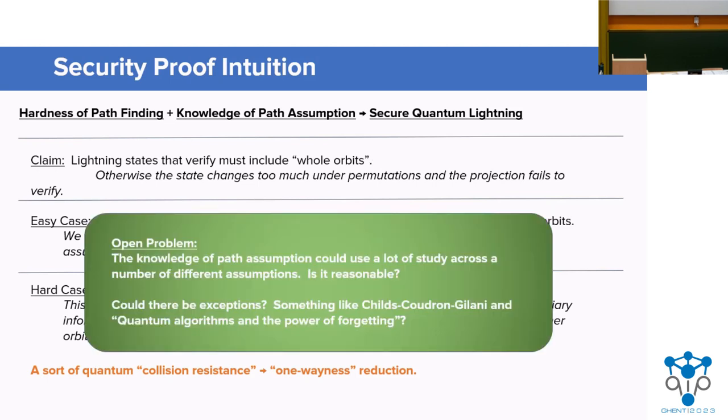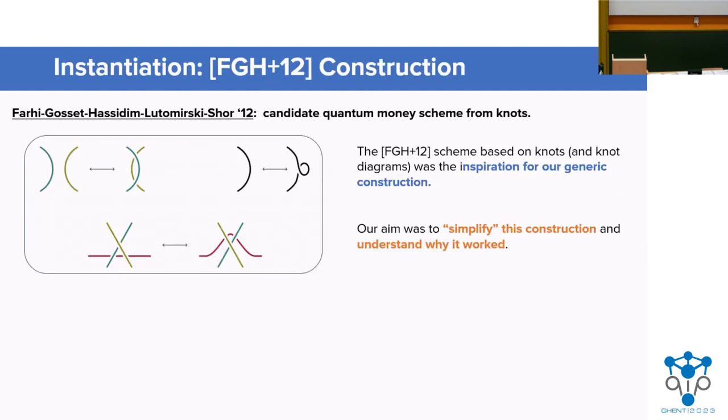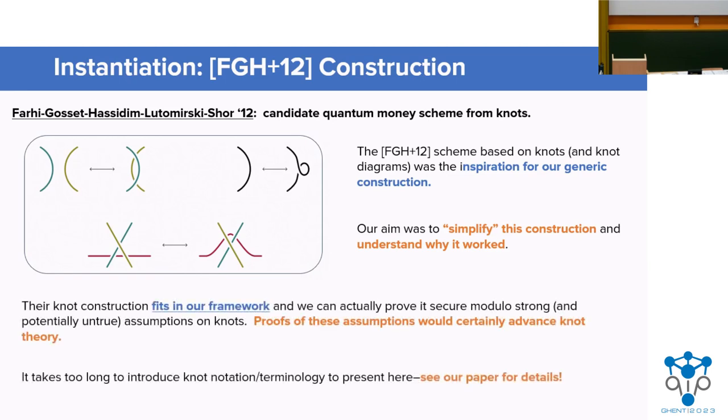Again, this knowledge of path assumption is very interesting and a novel quantum assumption, and it definitely needs more study. It could be that it's just not true for a number of applications. The first scheme that we mentioned that potentially falls under our framework is the well-known quantum money from knots paper. In fact, this scheme was the inspiration for our generic construction, and we wanted to simplify it and understand why it worked. While we can prove it's secure modulo some assumptions on knots, these assumptions are quite strong, and I'm not a mathematician, but it seems like proofs would probably advance knot theory. So please see the paper for details. We don't even have time to define knots here.